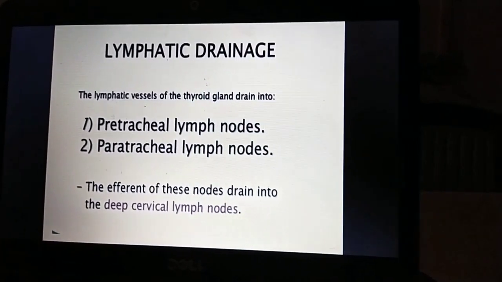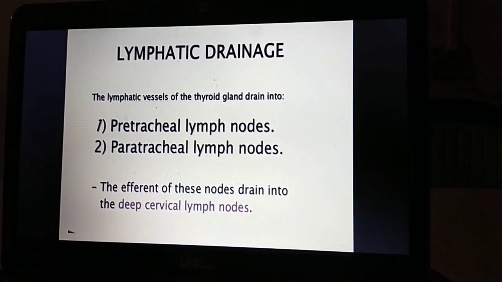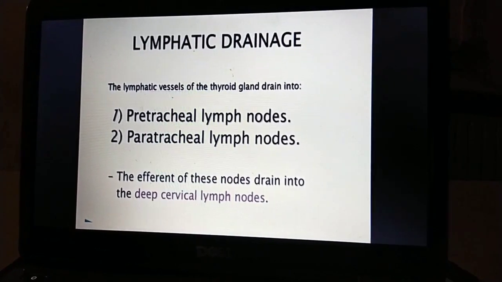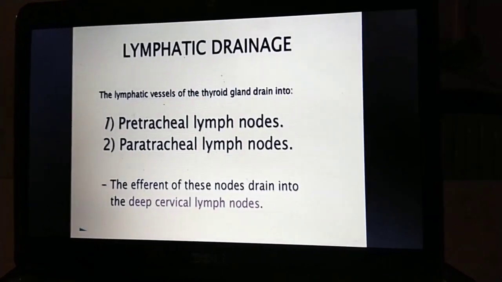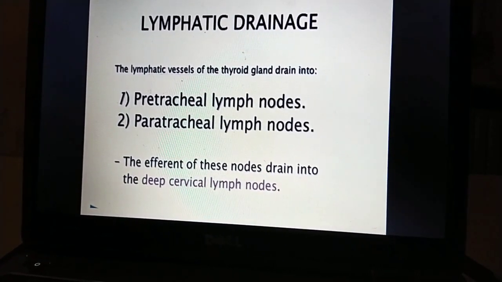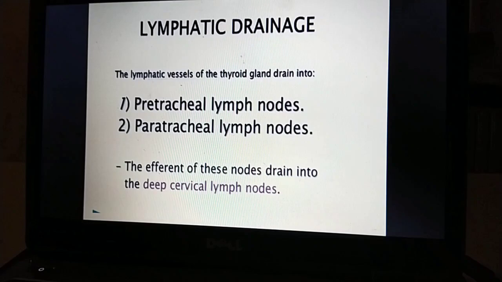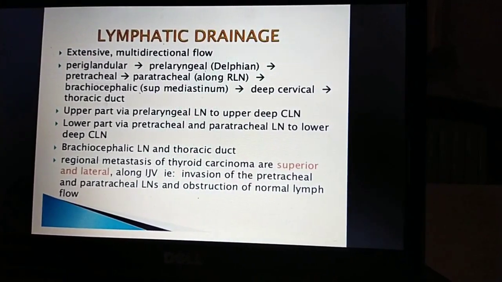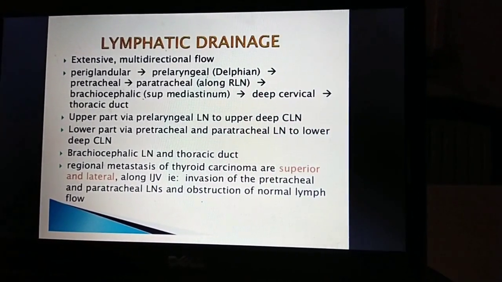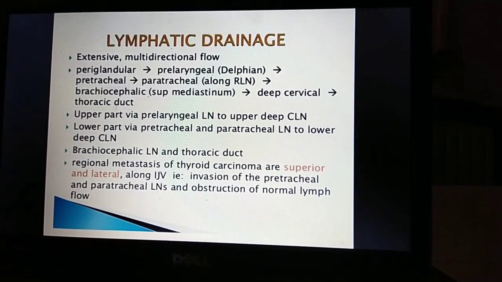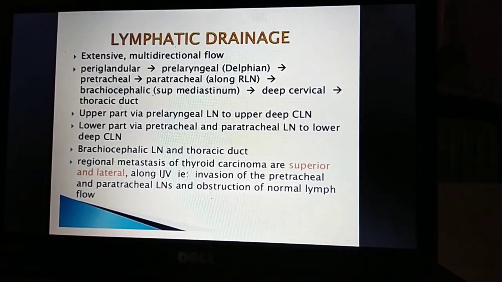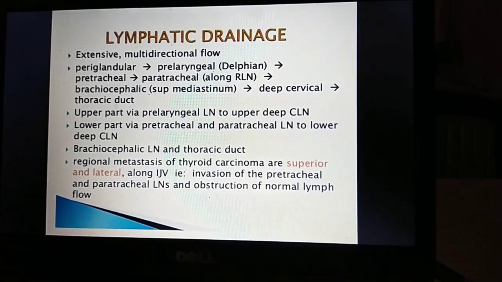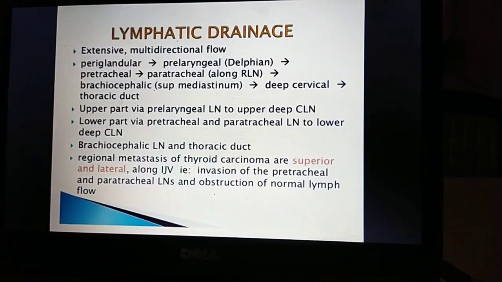Lymphatic drainage is mainly to the pretracheal lymph nodes and paratracheal lymph nodes, and all these lymph nodes drain into the thoracic duct. In front, these nodes drain into the deep cervical lymph nodes. The lymphatic drainage is mainly an extensive multi-directional flow: preglandular to prelaryngeal to pretracheal, pretracheal to paratracheal, paratracheal to brachiocephalic lymph nodes, deep cervical lymph nodes and thoracic ducts.